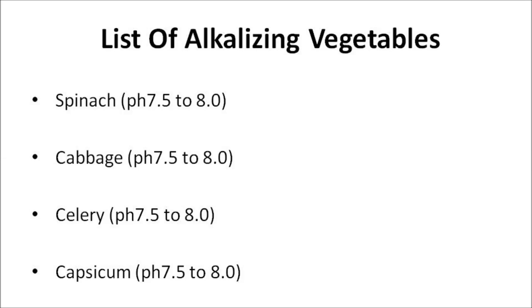Celery is a very low alkaline forming food. Its moderate alkaline level has a pH of 7.5 to 8.0, and it elevates acid food 5.0 in alkaline direction. Capsicum, or bell peppers, a low alkaline forming food with a moderate alkaline pH level of 7.5 to 8.0. It's a good substitute for coca, and it's mineral rich.